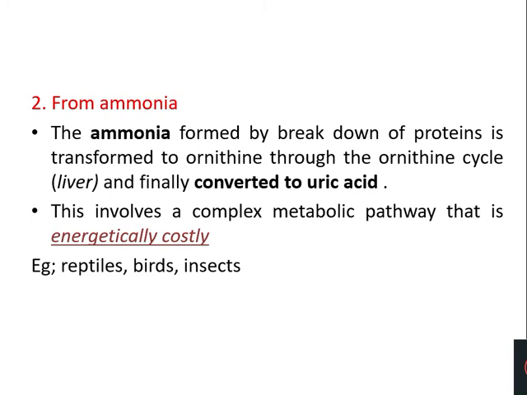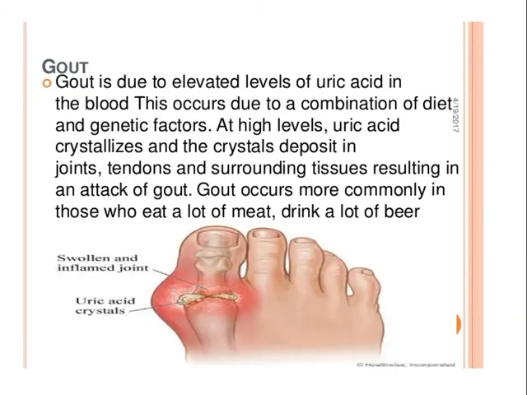I told you about the formation of some amount of uric acid in humans also. Even though in humans urea is the principal nitrogenous waste product, there is some amount of uric acid also formed from purine metabolism, and this is also eliminated from the kidney through urine.